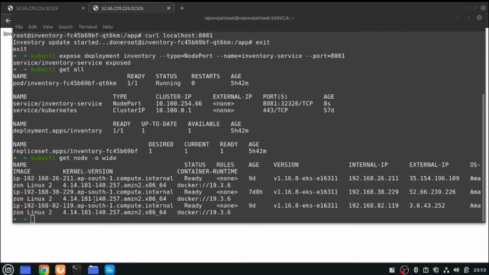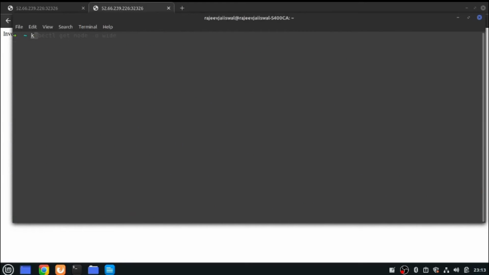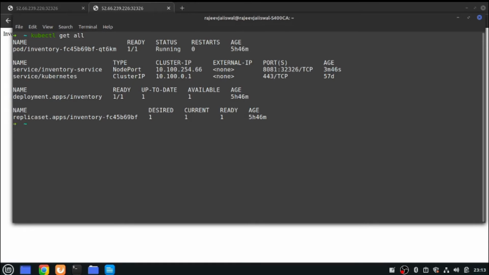So we have deployed 2 services over here. Let me clear the screen. The first mechanism to generate a YAML file is that you can use the get command to get the deployment details and then save it to a particular YAML file.